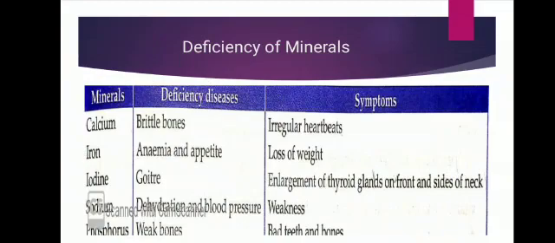Next is iodine. Deficiency of iodine causes goiter. Symptoms: enlargement, meaning oversize of the thyroid glands on the front and side of the neck. Next is sodium. Due to deficiency of sodium, it causes dehydration and low blood pressure. Symptoms are weakness. And due to deficiency of phosphorus, it causes weak bones and symptoms are bad teeth and bones.